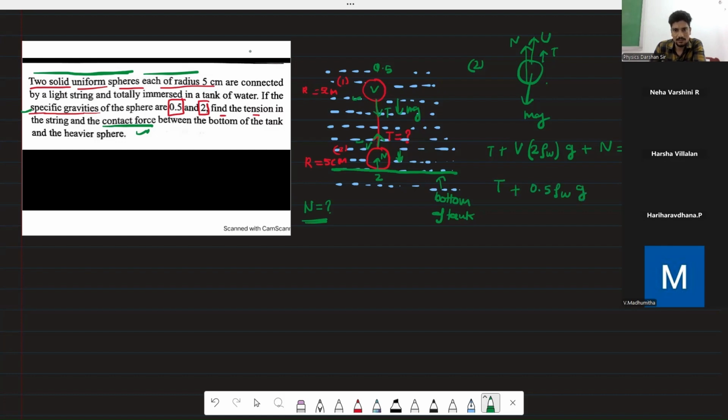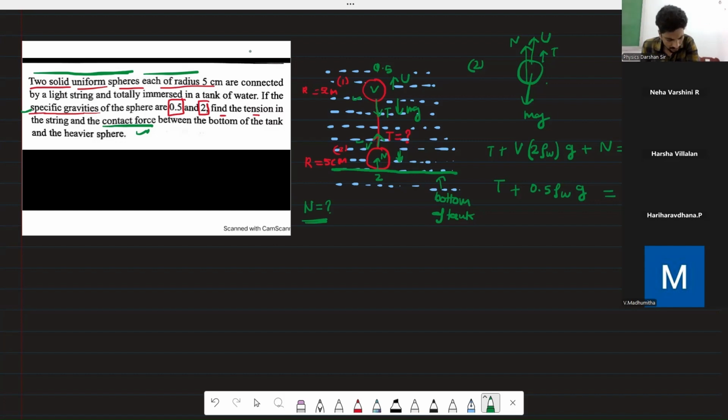And upthrust force will also be there. So upthrust force will be V into density, density is 0.5 into rho W into g. So this will be the second equation.